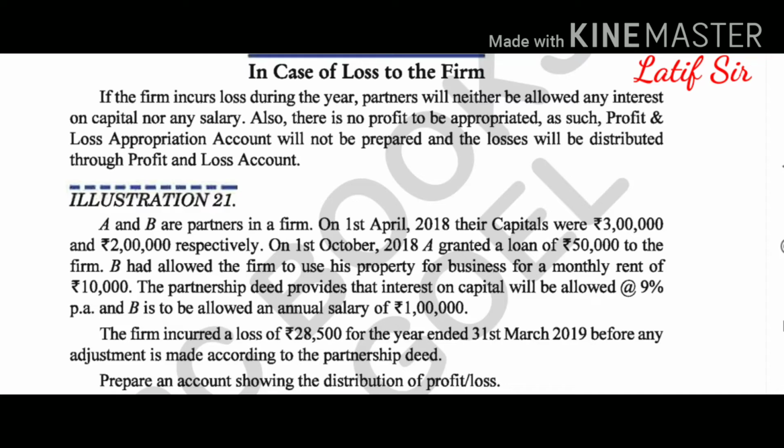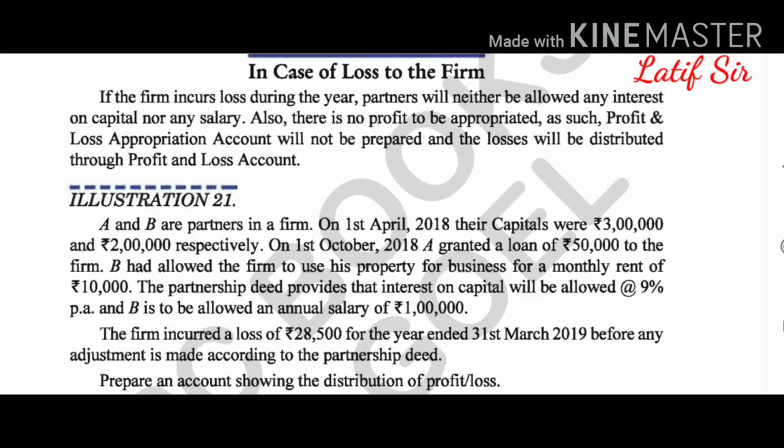Here the question is given that there are two partners, A and B. On 1st April 2018, their capitals are given. On 1st October 2018, A granted a loan of rupees 50,000 to the firm, and B allowed the firm to use his property for the business for a monthly rent of 10,000. The partnership deed provides that interest on capital is to be allowed at 9% per annum, and B is to be given an annual salary of rupees 1 lakh. So this information has been given.